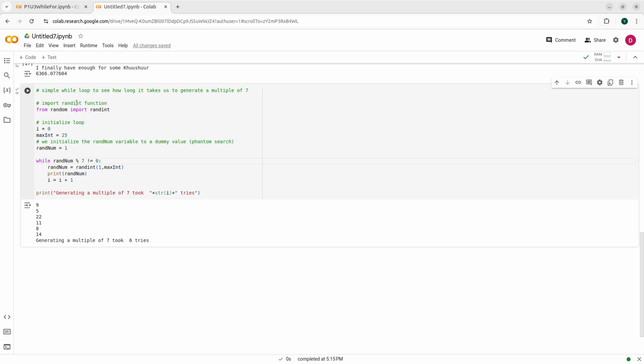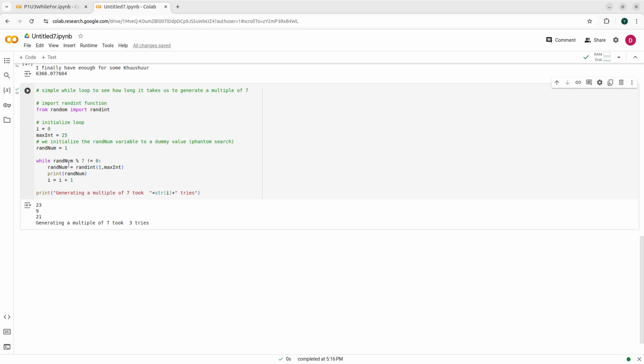So here we do it again, and we loop and loop and loop until we stumble on a 7. This time it took 11 tries, and this time it took only 1, because the first time I already got 7. And so on and so forth. I also got 7 here. Here I got 21, sorry. So this time in 3 I got 21, which is also a multiple of 7. So it took me just 3 iterations.